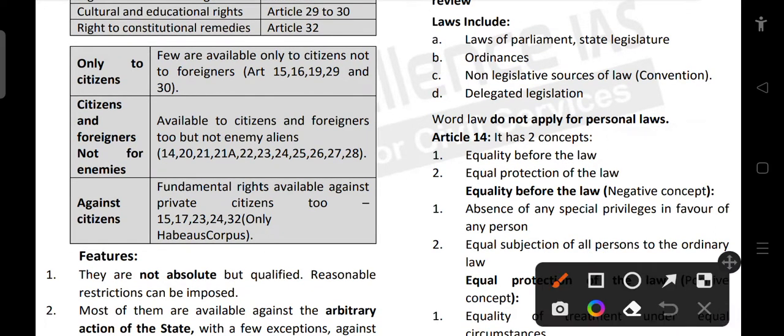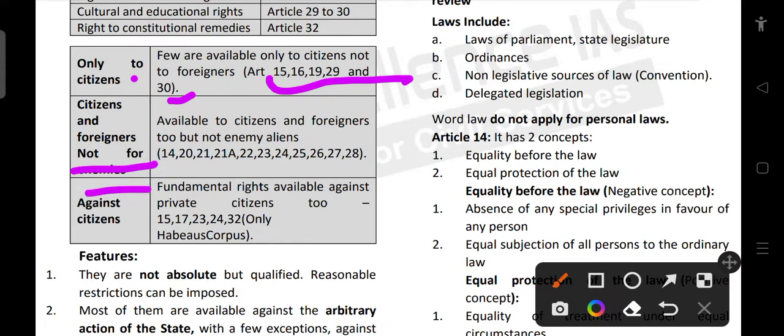Now there are certain rights which are available only to Indian citizens. What are they? They are Articles 15, 16, 19, 29 and 30. So 15, 16, 19, 29, 30, only to citizens. What are the rights which are available to citizens and foreigners but not enemy aliens?